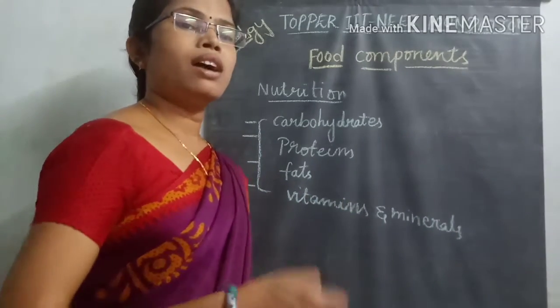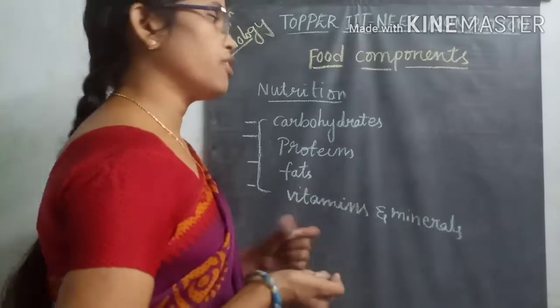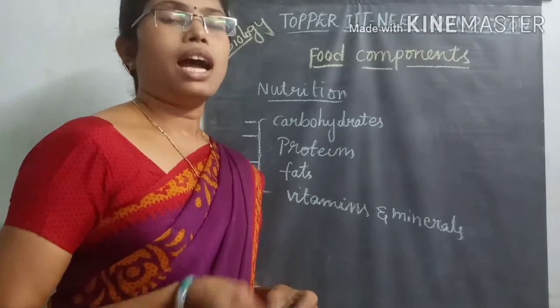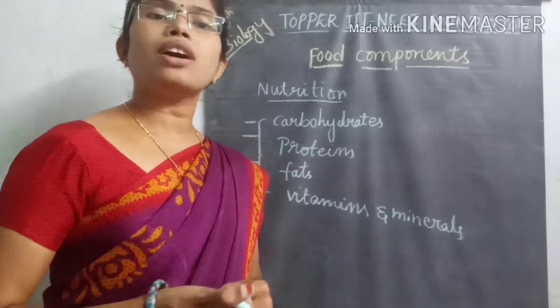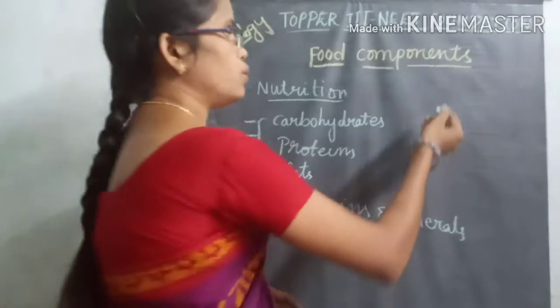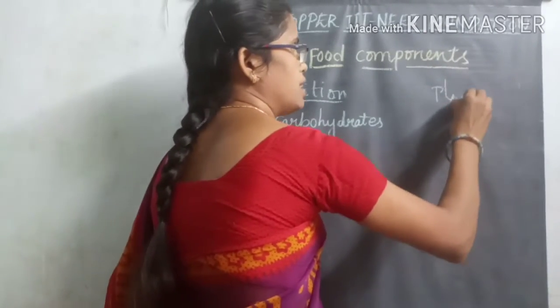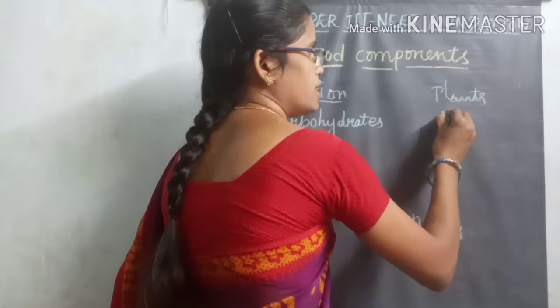Why do living organisms take this type of food material? As I already said, in living organisms mainly two groups are there. One is the plants group and another one is the animals group.